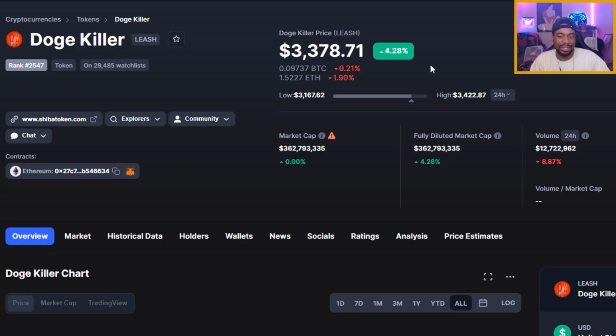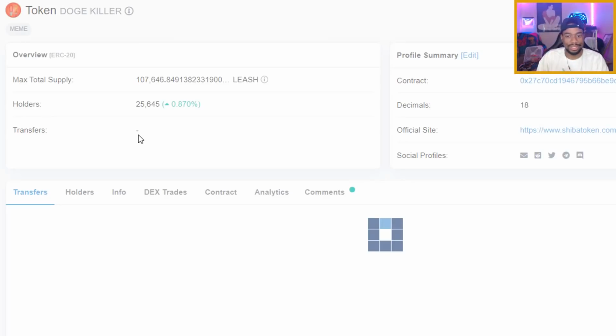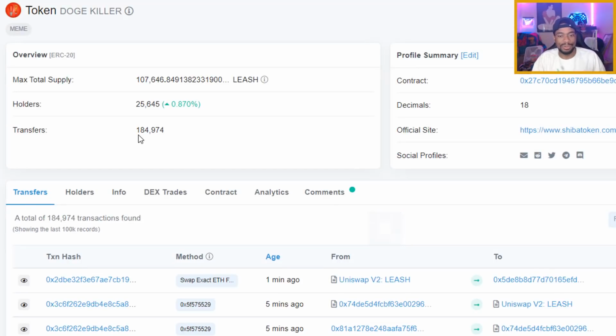But just yesterday or two days ago, when I saw that SHIB was down, I actually noticed that LEASH was up in the green. When LEASH was up in the green, SHIB was in the red. So this is telling me that LEASH is going to be able to start doing better on its own, and that's beautiful.